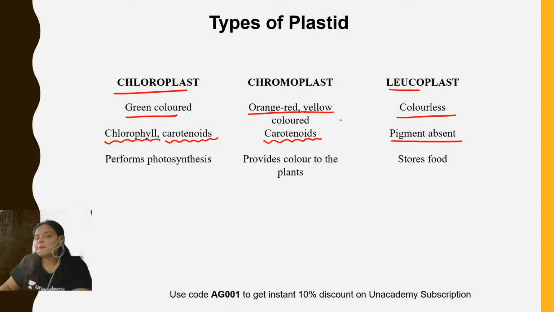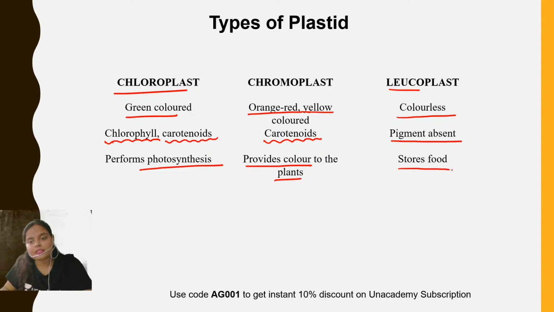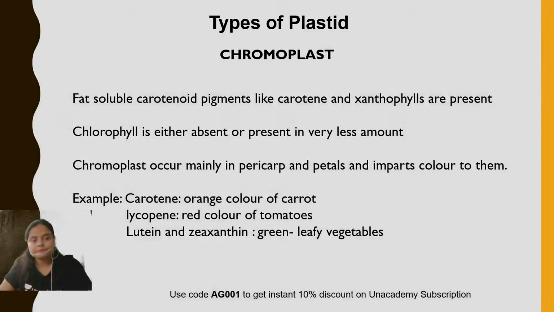Talking about the function, the chloroplast, because of the presence of chlorophyll, helps in the process of photosynthesis. That means with the help of these chlorophyll molecules, the sunlight is trapped and converted into chemical energy. In the case of chromoplast, it provides color to the plants. Whereas leucoplast serves as stored food material. It stores food, and based on the type of food it has stored, leucoplast is also of different types.